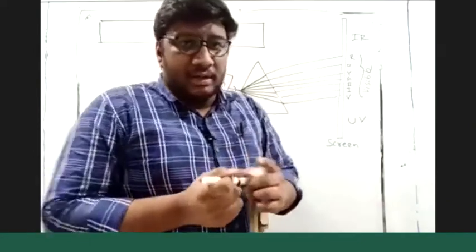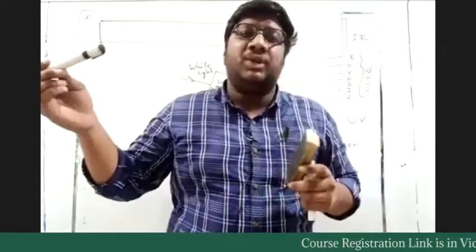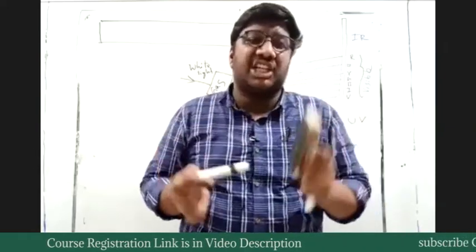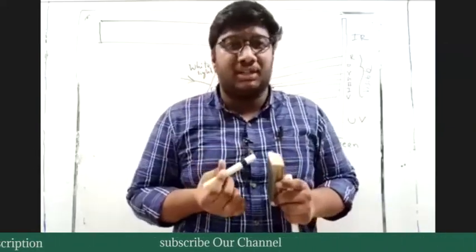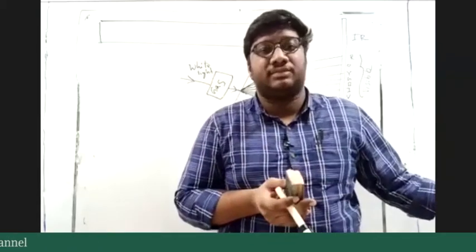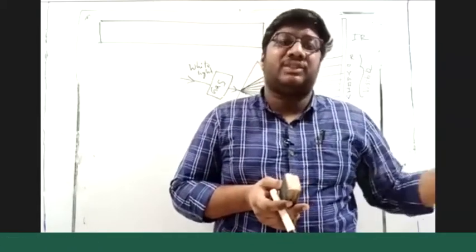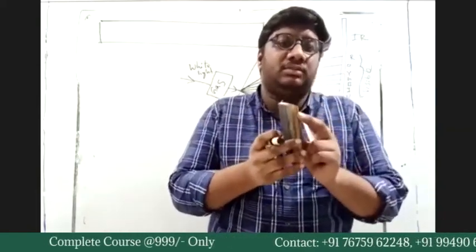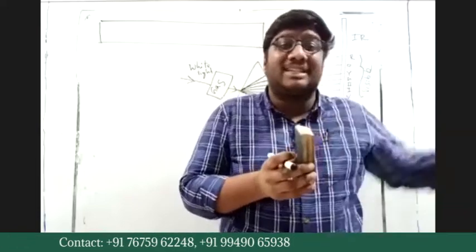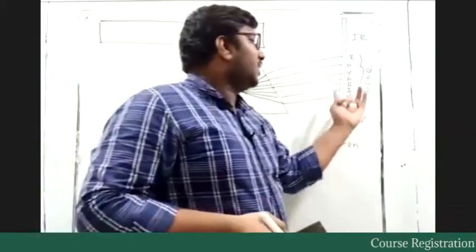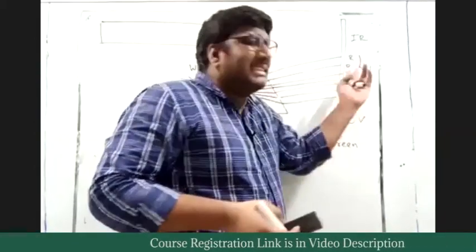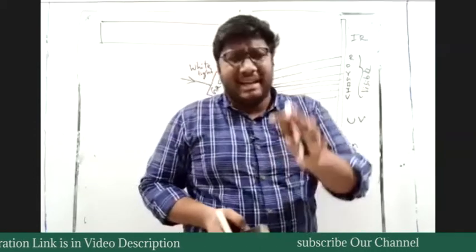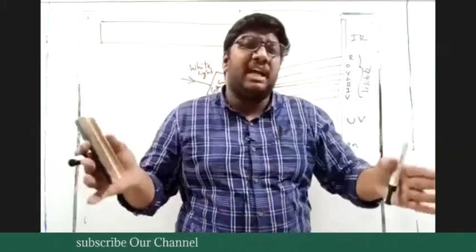For example, I am inserting 10 units of energy on this duster, and this duster absorbs 2 units of energy. The remaining 8 units will be transferred. Whenever some amount of energy is absorbed, it cannot be transferred. The 2 units are not transferred; only 8 units are transferred. Do you understand this or not? Similarly, out of all these colors, each color is associated with a particular wavelength. Each color from VIBGYOR is in the visible range.